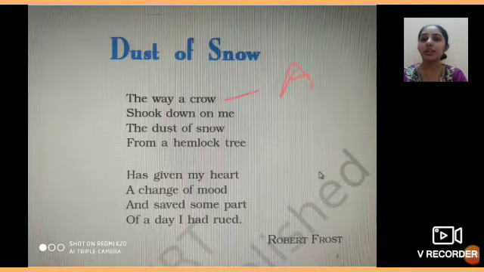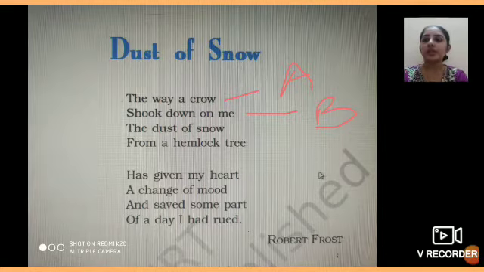So if they are not rhyming, उस line को हम दूसरा letter दे देंगे. Like इस second line को हम नाम दे देंगे B, because crow and me are not rhyming. So we'll give it the name B. Now the third line, the dust of snow. Now you can see that crow and snow are rhyming.